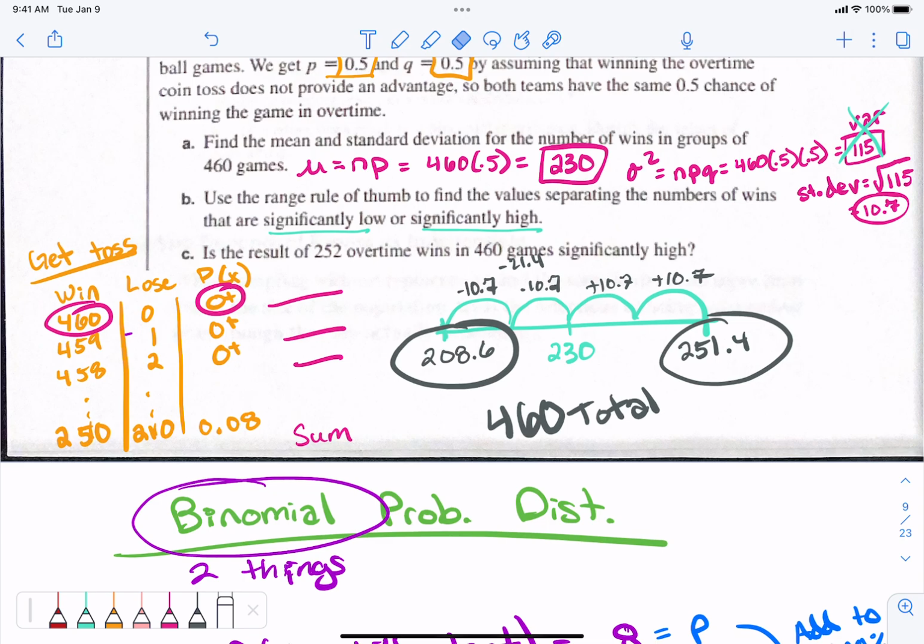Is the result of 252 overtime wins a significantly high number? Yes. The coin toss is very much giving them an advantage. They very much get an advantage from the coin toss. That is mean, variance, and standard deviation when you have your p's and q's.